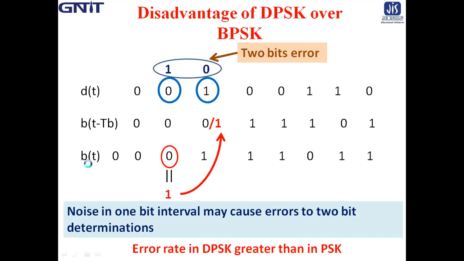Just I am showing here in terms of 0 and 1, not showing any waveform. All of you know. Say d(t) is 0, 0, 1, 0, 0, 1, 1, 0. Similarly, b(t minus T_b) is say 0, 0, 0, 1, 1, 1, 0, 1. And in that case, b(t), if the first bit is 0, then it is 0, 0, 0, 0, 0, again 0, then 1, 1, 1, 0, 1, 1. So you know the logic of developing b(t).